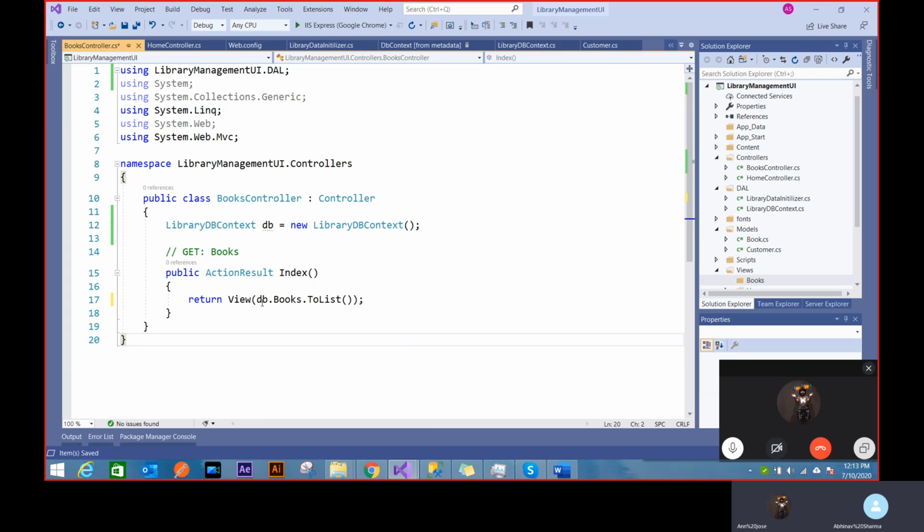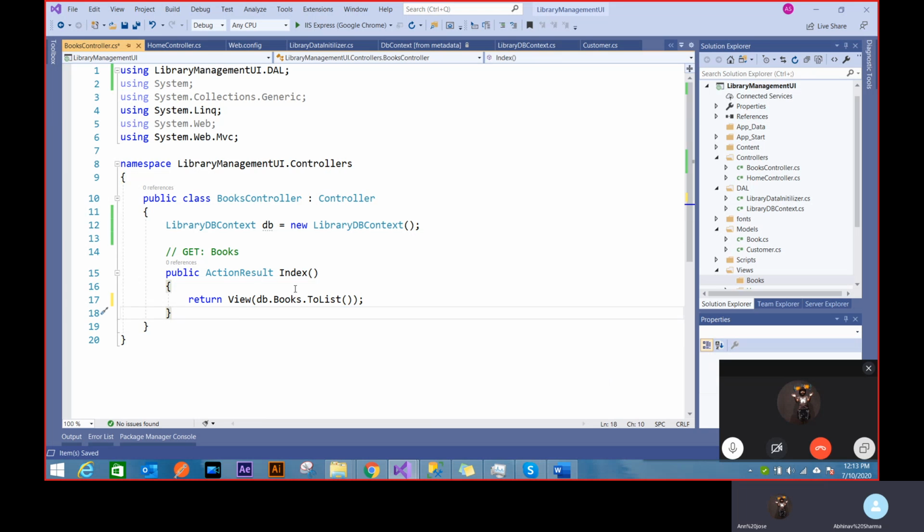So I want books, it's going to get those books for me. Somebody is going to go down, first check, oh, the database doesn't exist, let's fire the seed. We'll create the database, fire the seed, oh, now you want the books, so I'll create a select query for you. That's the query, I give it back to you, and it comes back in a DbSet, you can convert it into a list, everything works fine. You see how it's going to work? The whole flow, somebody handles it for me, and I don't really touch the database at all.